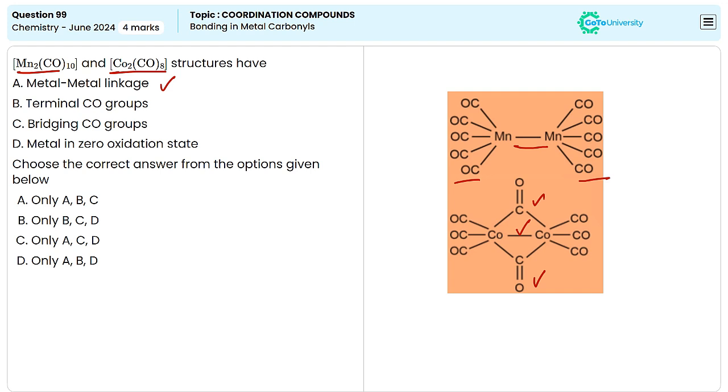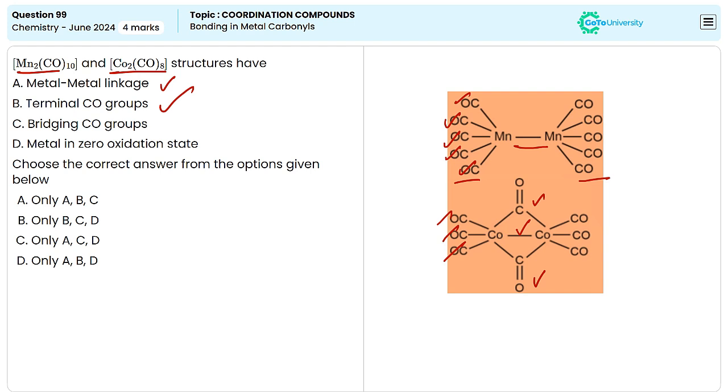The second one is terminal carbonyl groups. Terminal carbonyl groups means the carbonyl group which is connected to one metal atom. In Mn2(CO)10, both the manganese atoms contain 5 carbonyl groups each, and in the second one, both the cobalt atoms contain 3 groups only. So we can say both of them contain terminal carbonyl groups.